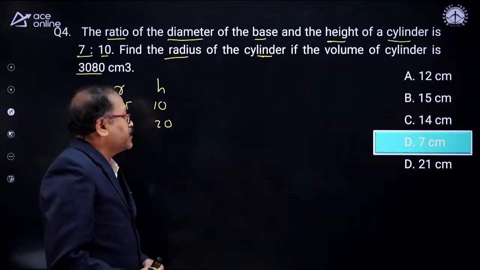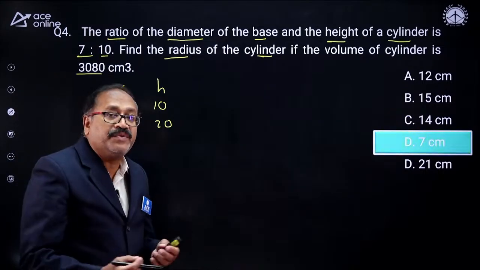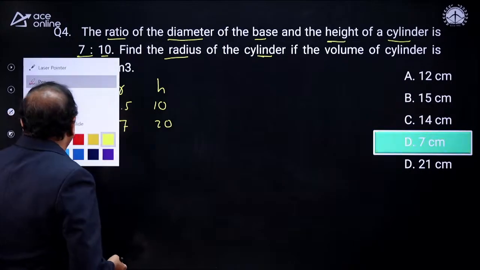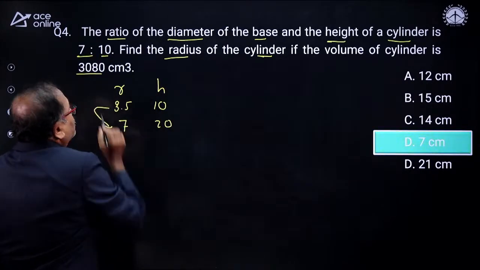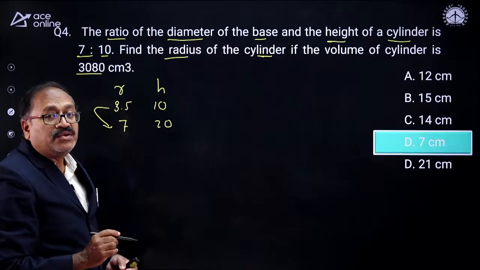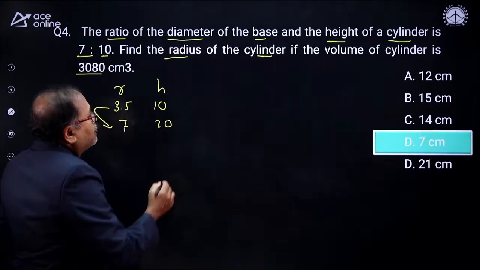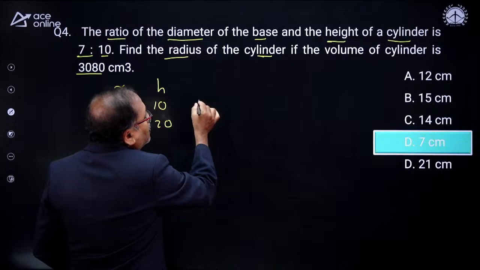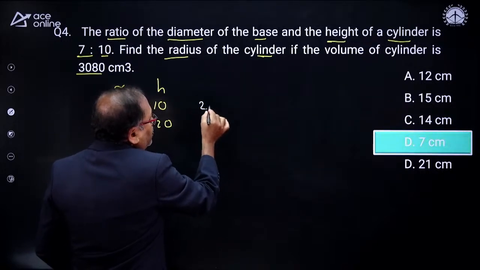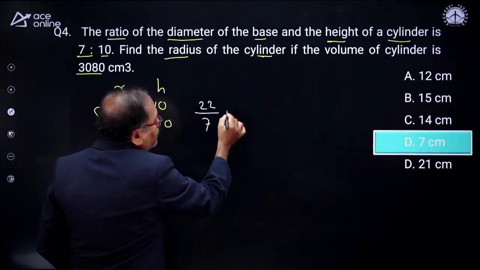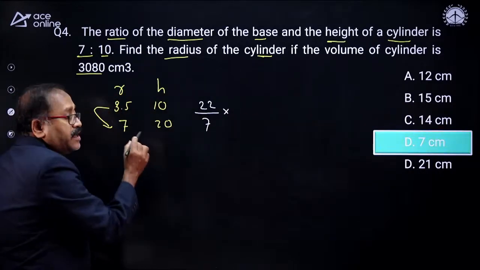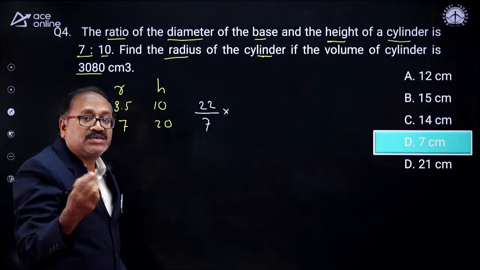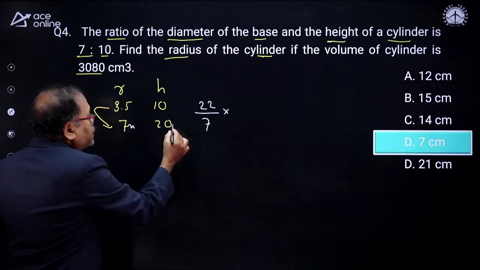So let me check. Sometimes it happens that I wrongly place the option. So here we have the volume, which is 3080. What is the volume of the cylinder? Pi, which is 22 by 7, r square h. Here r is 7x, and h is 20x.